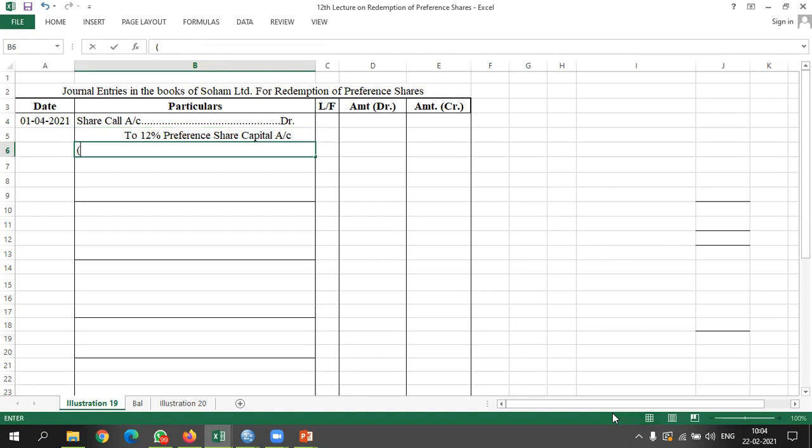Here I will write being call in arrears asked or called. The amount is 30,000 multiplied by 20, which comes to 6 lakh rupees.